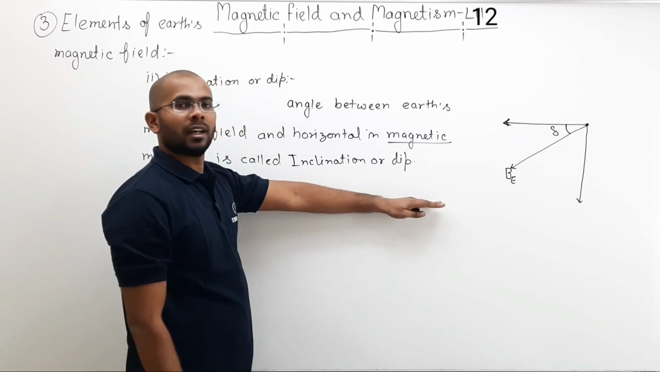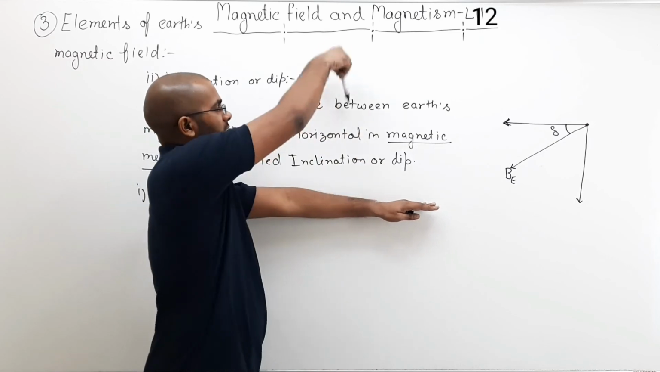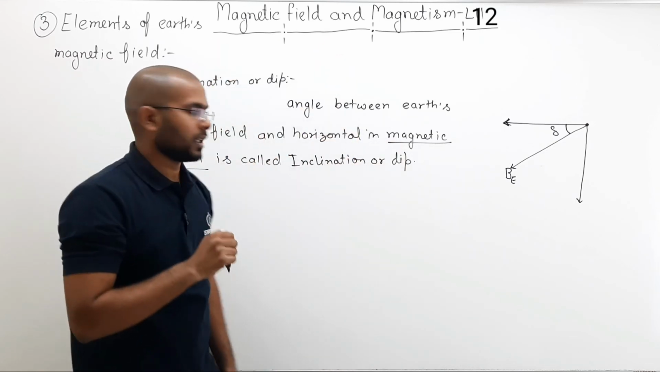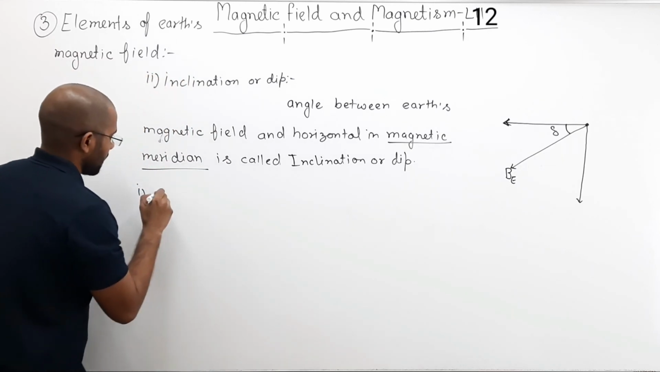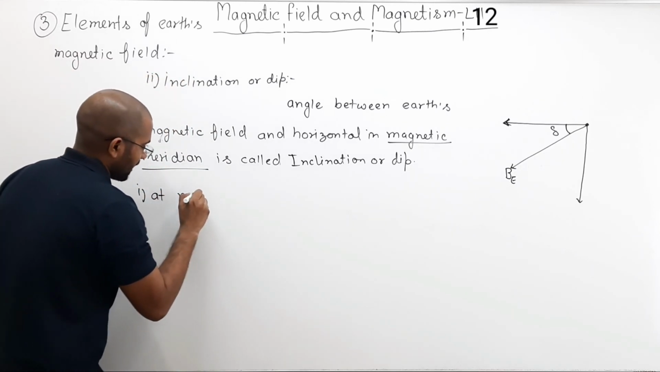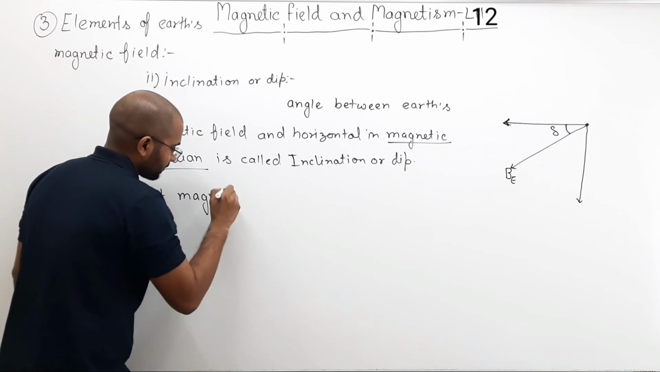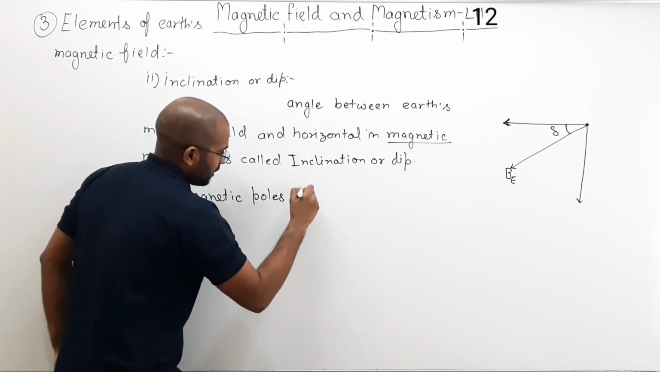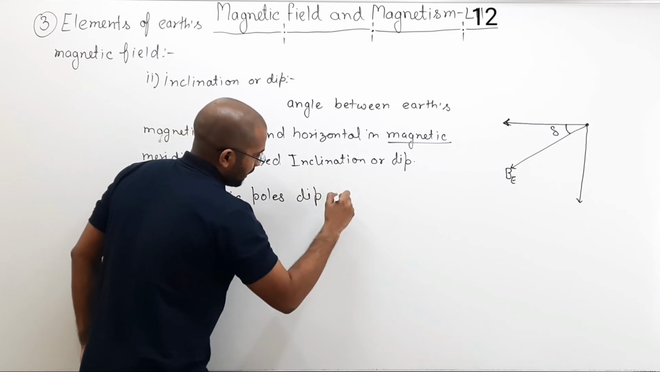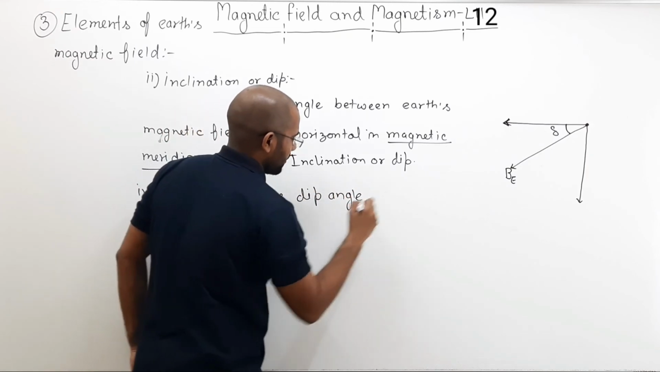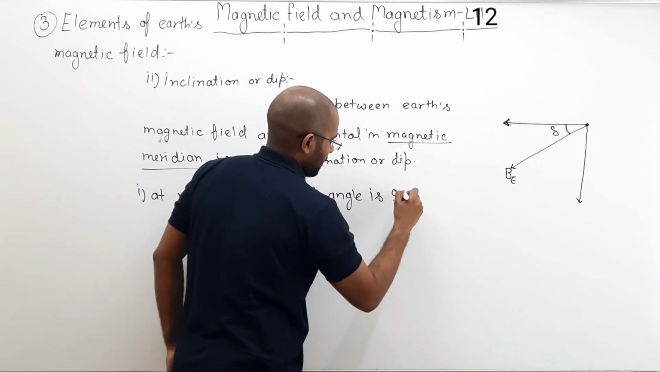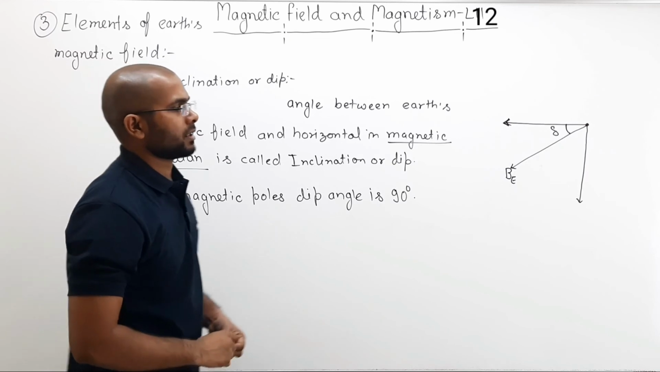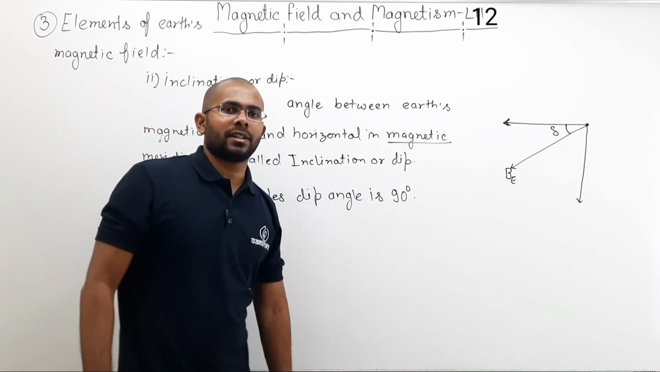Because this is horizontal and by definition this is the magnetic field line. So the angle is 90 degrees, vertically downward. So you can say at magnetic poles, the dip angle, or just dip, is 90 degrees. So at magnetic south and magnetic north, the dip angle can be written as 90 degrees.